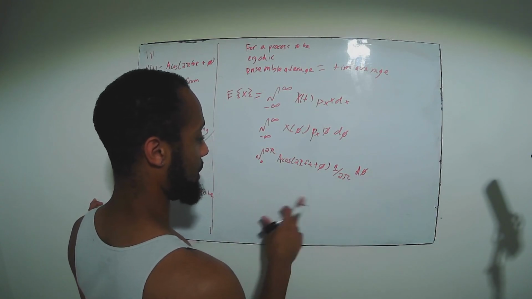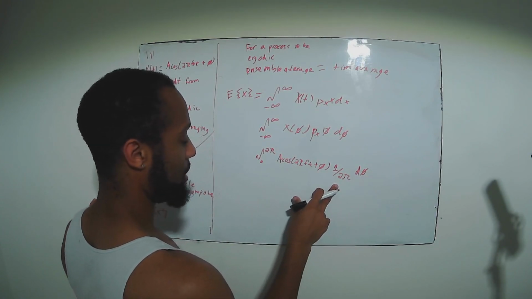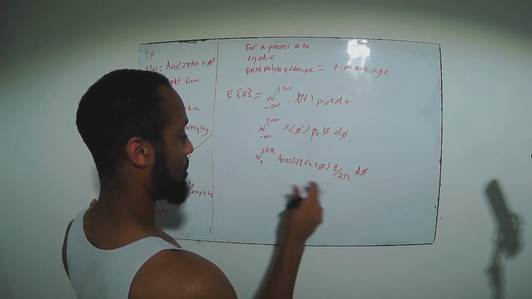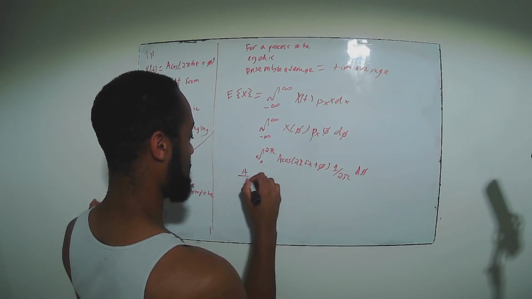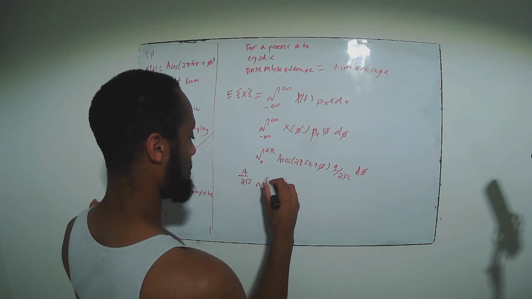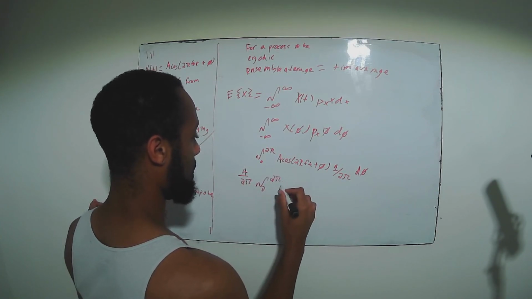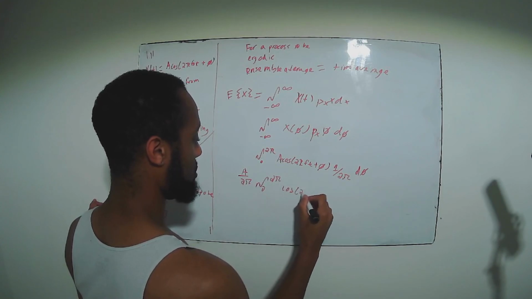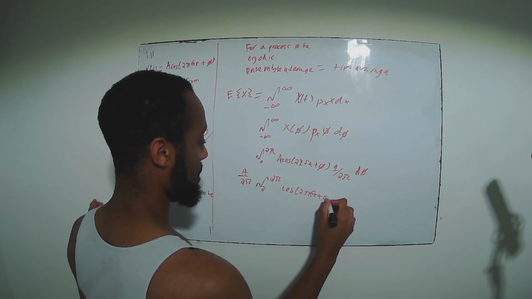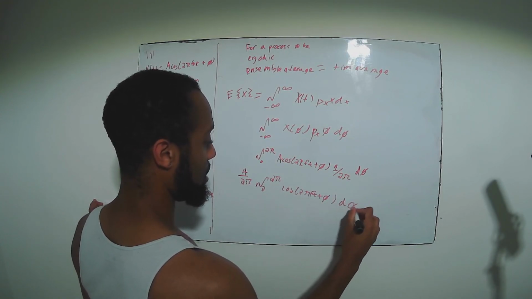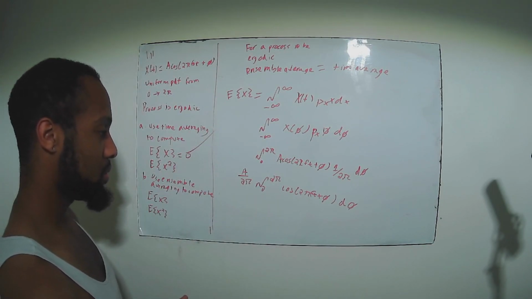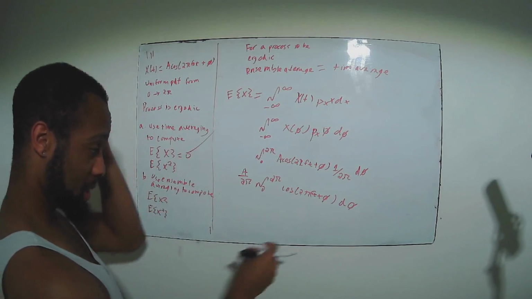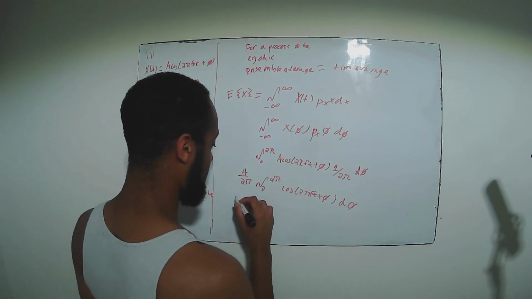And so now we need to calculate this. We can factor this 1 over 2 pi out. It's not dependent on phi, so it's going to be a over 2 pi times the integral from 0 to 2 pi of cosine 2 pi f t plus phi d phi. Well, let's just go through and compute this just to see what we come up with.